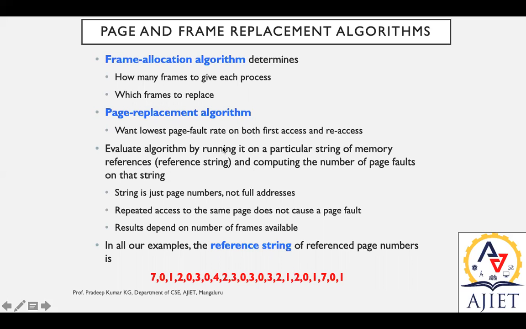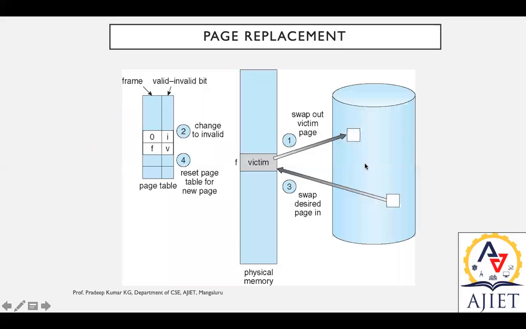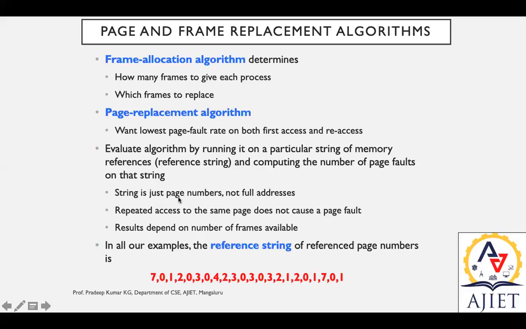Evaluate an algorithm by running it on a particular string of memory references, that is the reference string, and computing the number of page faults. The page faults are traced under this page table. The string is just page numbers, not full addresses. Repeated access to the same page does not cause a page fault because it is regularly using the frame, so there is no page fault.